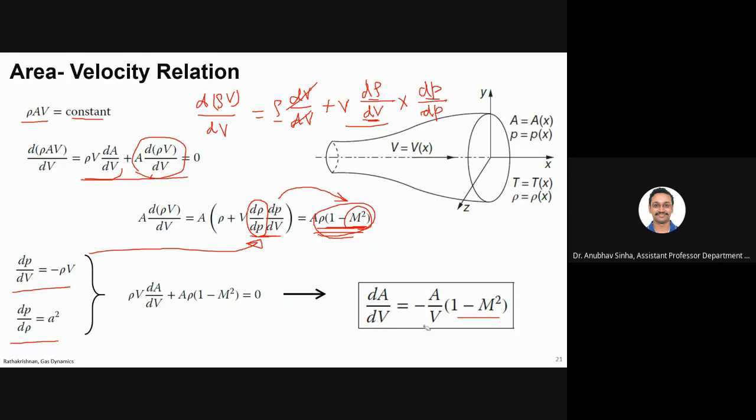Now we know in this figure how that stream tube is drawn. We see that area is increasing as we go along x, right? So we can say that dA by dx, is this positive or negative? Is A increasing with x or decreasing with x?